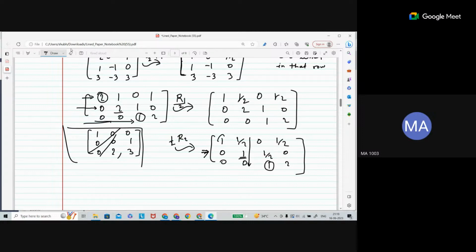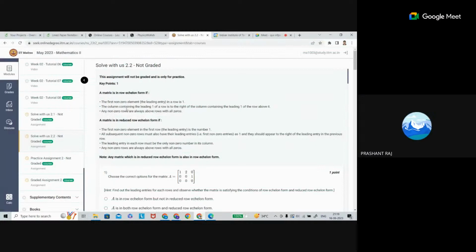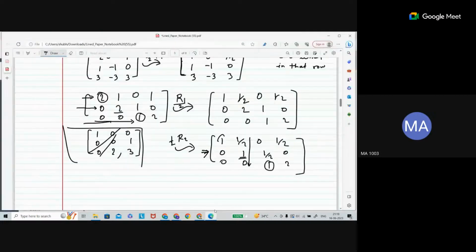And what it says is: the column containing the leading one of a row is to the right of the column containing the leading one of the row above. What does it mean? Let me erase it here. When you are changing your matrix, that matrix is this matrix C. This is your first column, this is your leading entry. So this is your column containing the leading entry.